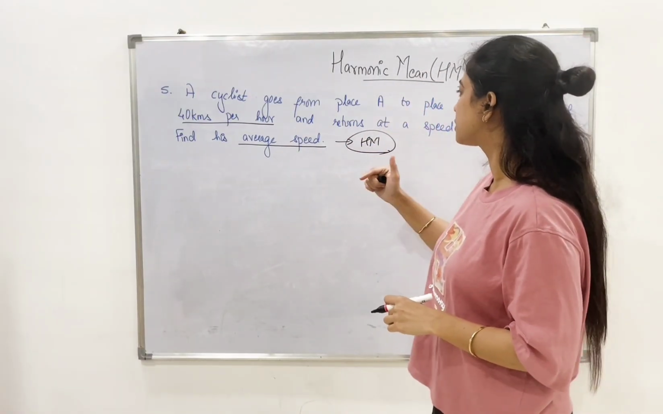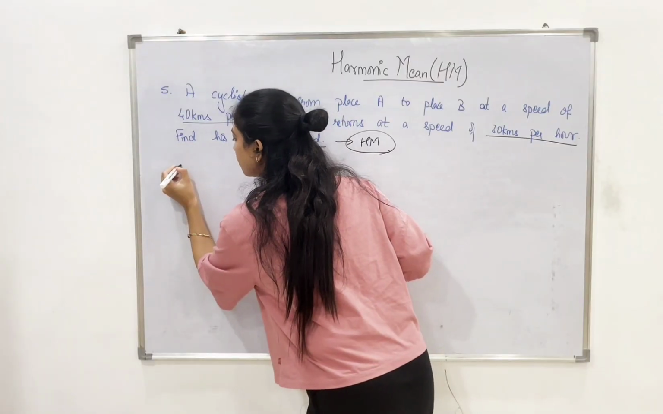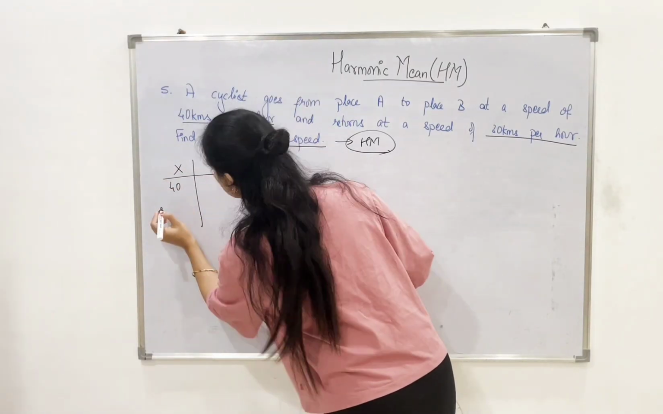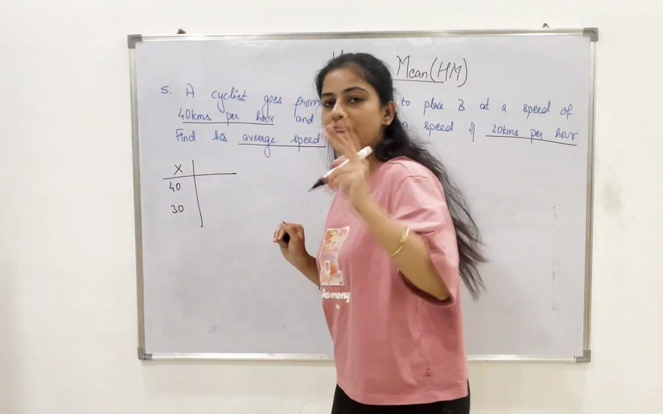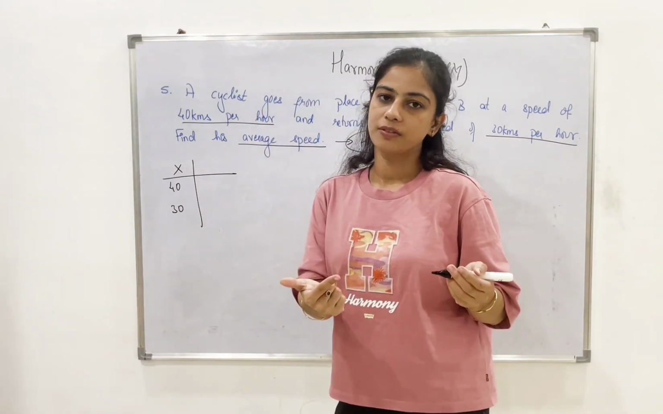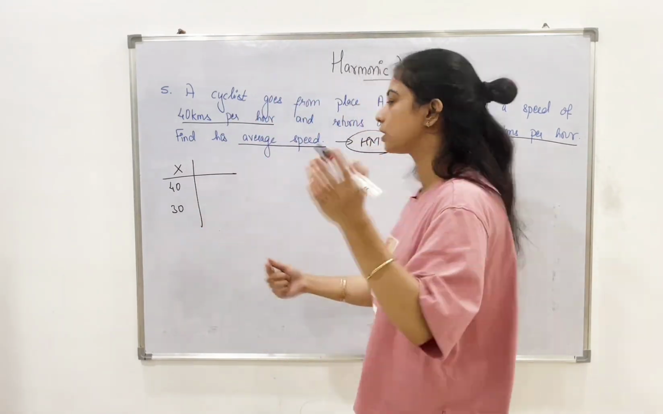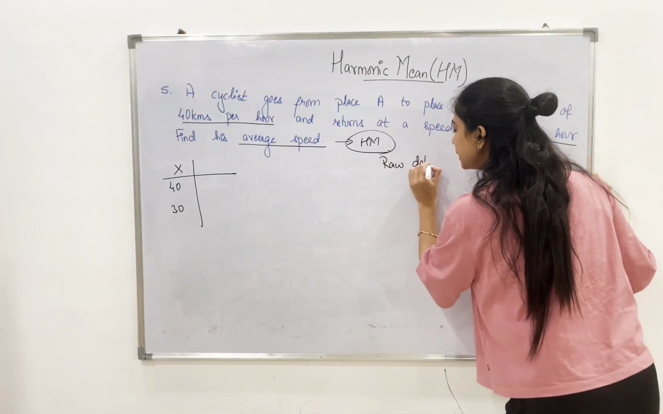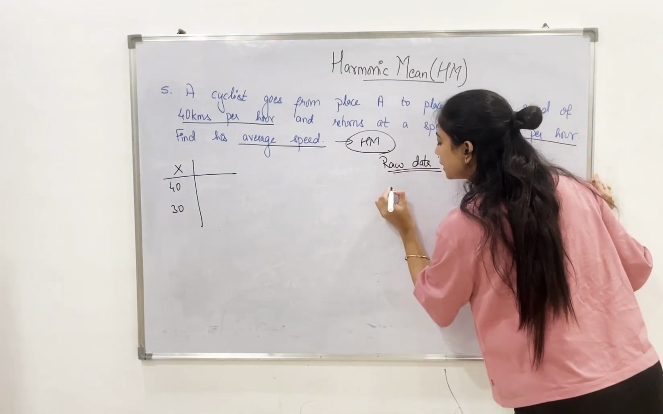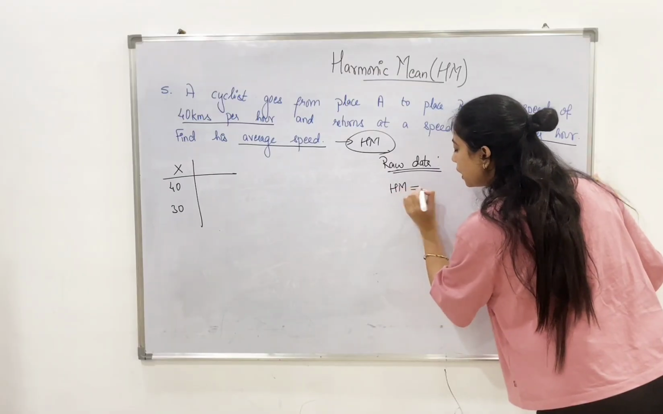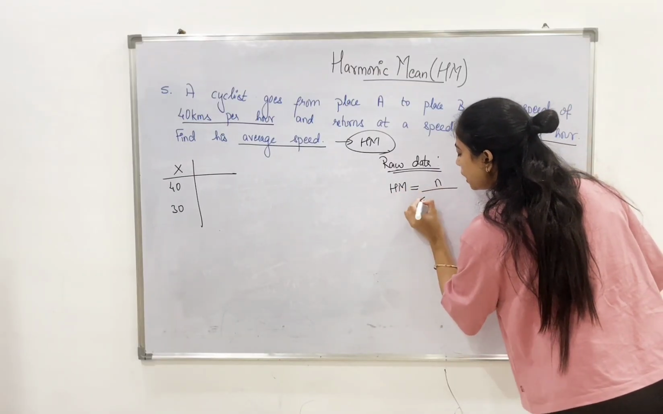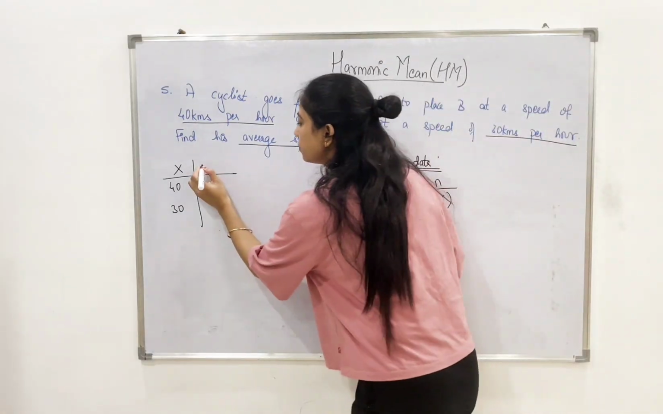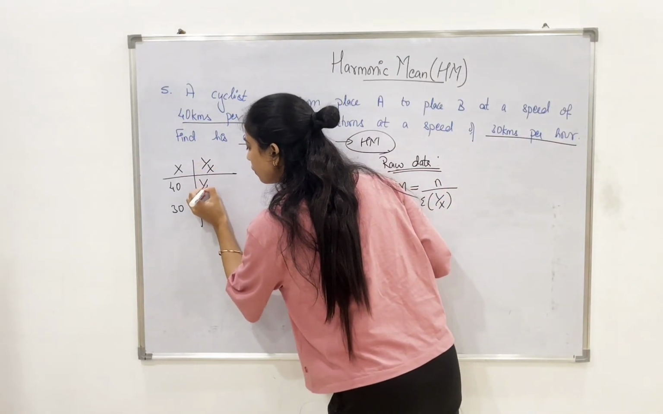Now what are the numbers given to us? The numbers are 40 kilometers and 30 kilometers. So we have two observations, and a single series. So this is nothing but raw data. And the formula for that is harmonic mean is equal to n upon summation 1 upon x. So now we need to take the 1 upon x values.